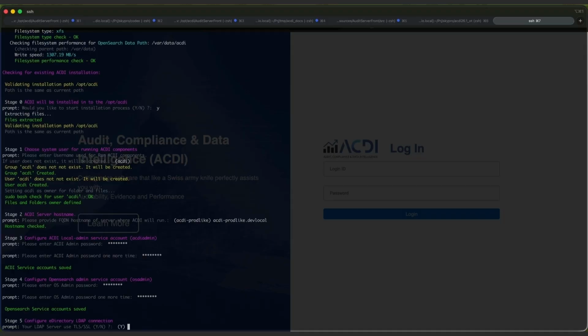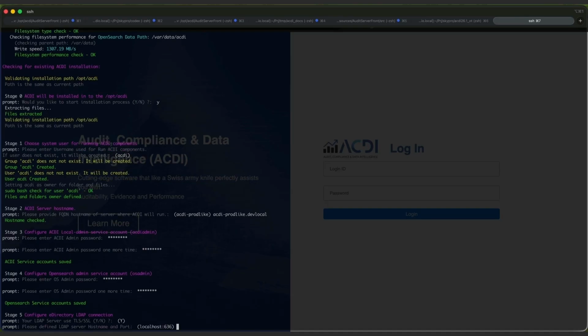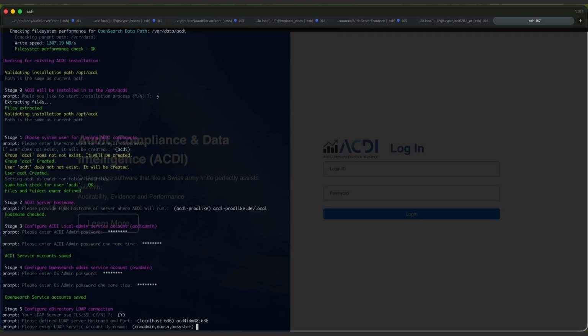We have now moved on to the LDAP connection configuration. We will use a secure LDAP connection. At this stage, we must specify the eDirectory LDAP server in the following format: hostname, port. Now let's enter the service account username that will be used to access the LDAP server. We will use admin, although an alternative service account may also be used. The service account must have read access to the entire tree, as it will be used for snapshots and for searching usernames during LDAP authentication, if that option is enabled.